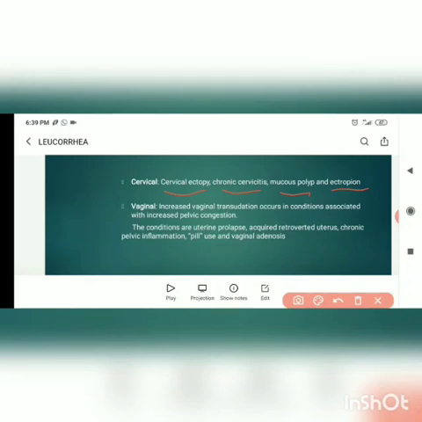You should always remember that ectropion and ectopy are not the same. Ectropion is nothing but eversion of the cervix, and cervical ectopy I'll discuss in a while. What are the vaginal causes? Vaginal causes are due to associated pelvic infection or pelvic congestion. So pelvic inflammation, acute or chronic, might lead to vaginal discharge.